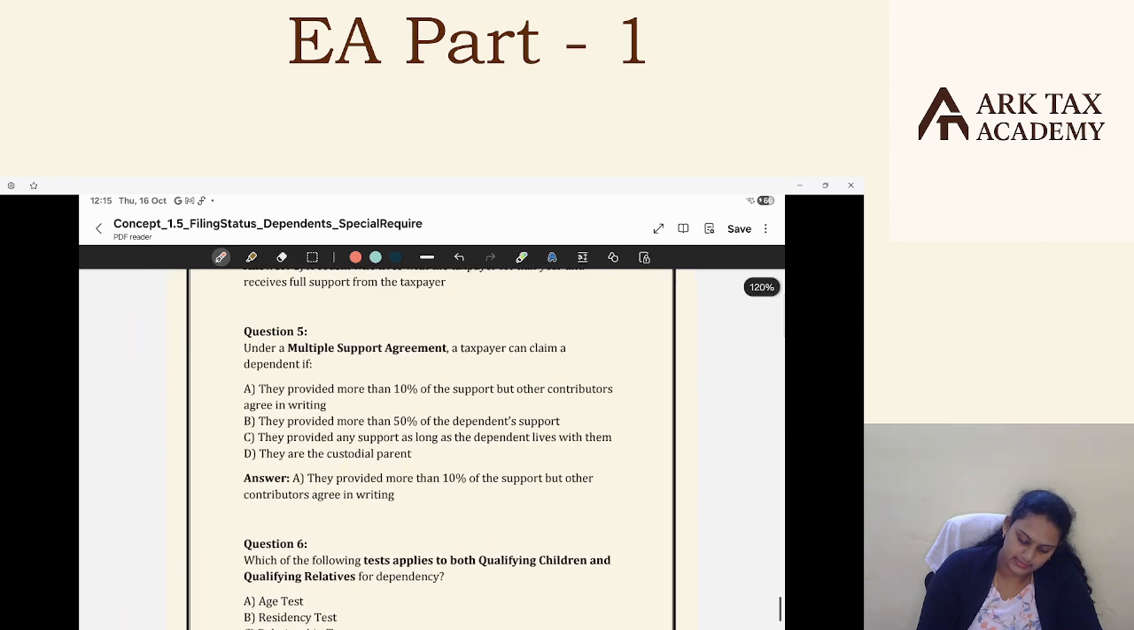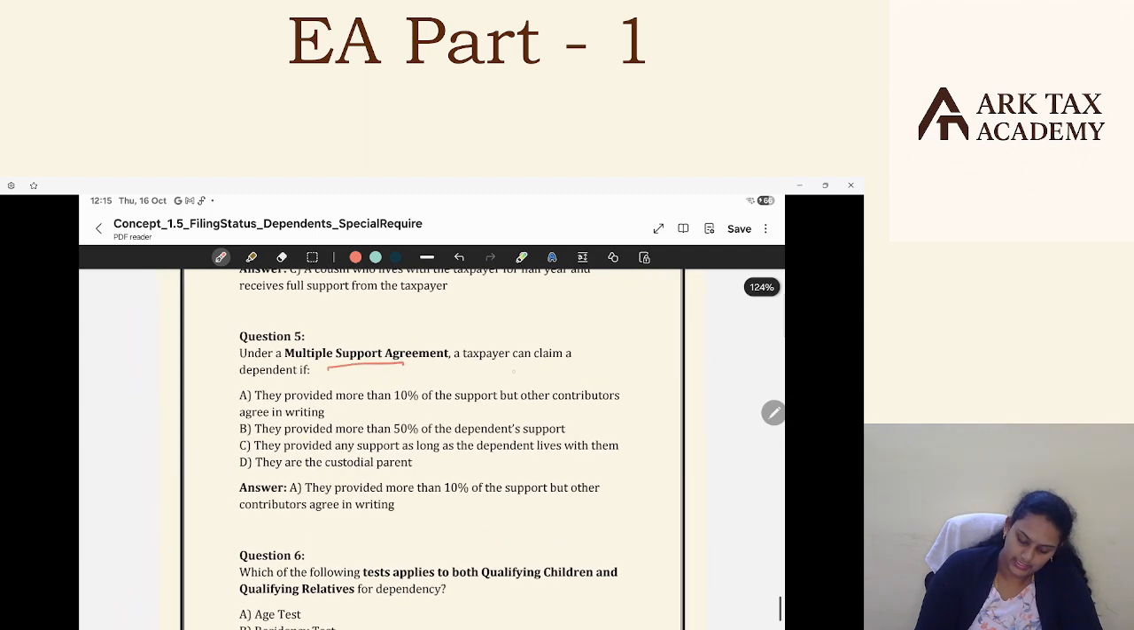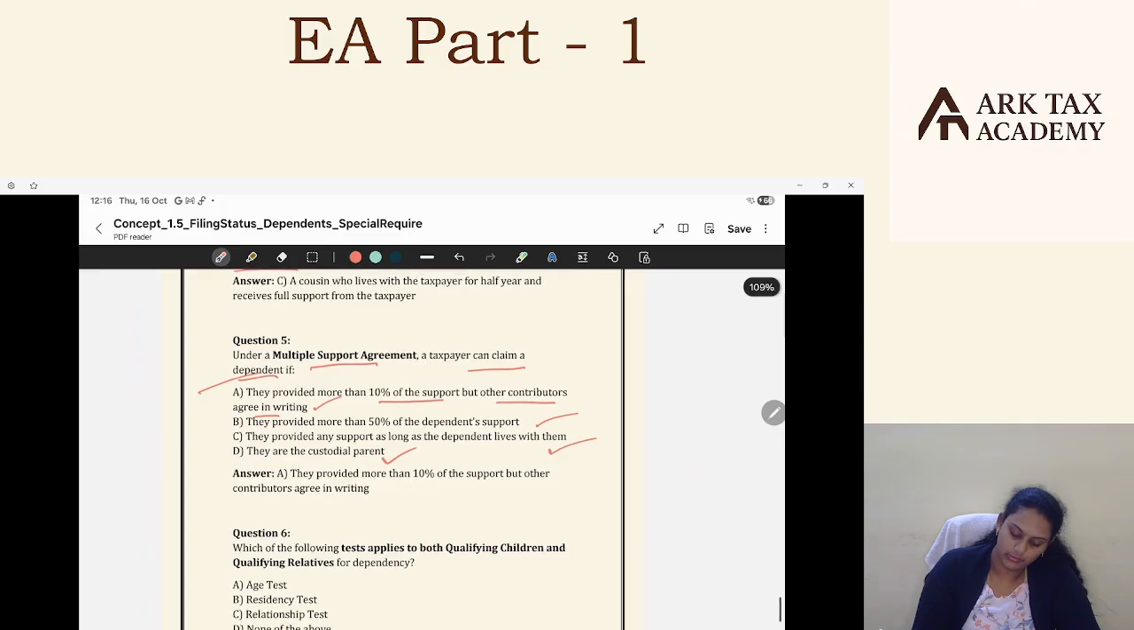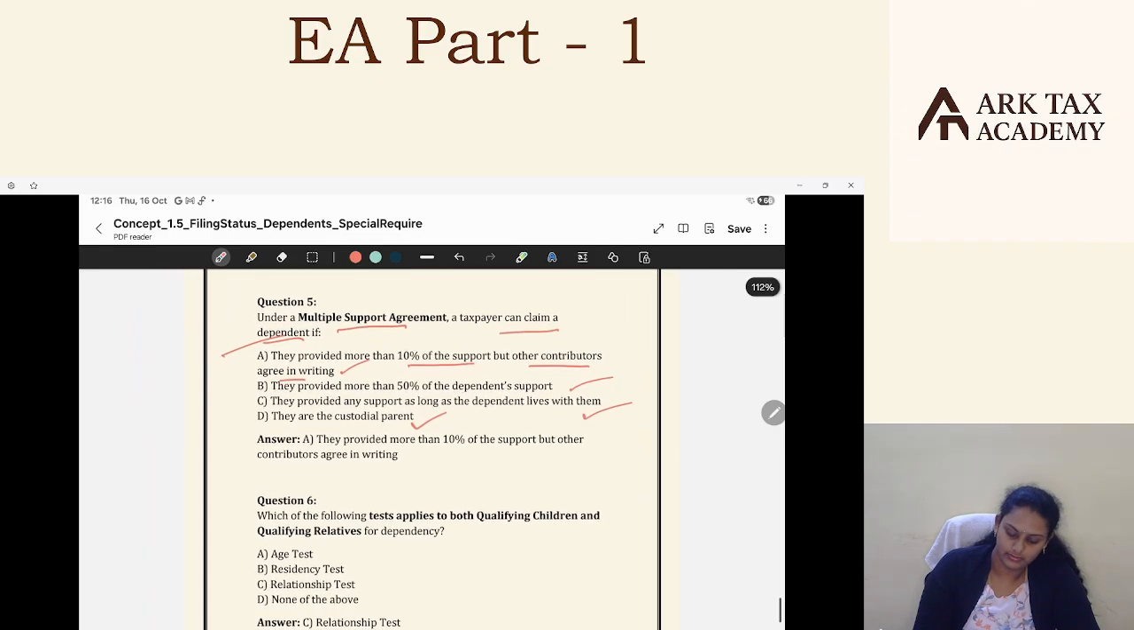The next one. Under a multiple support agreement, a taxpayer can claim a dependent if: A, they provided more than 10% of support, but other contributors agree in writing. B, they provide more than 50% of the dependent's support. Option C, they provide any support as long as the dependent lives with them. Option D, they are the custodian. Very simple, it's option A. They provided more than 10% of the support, but other contributors agree in writing.